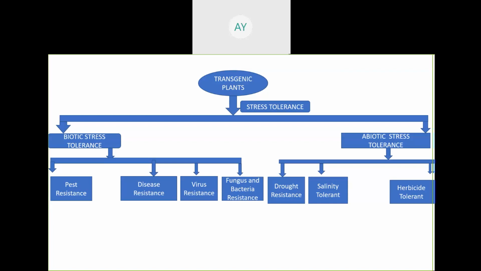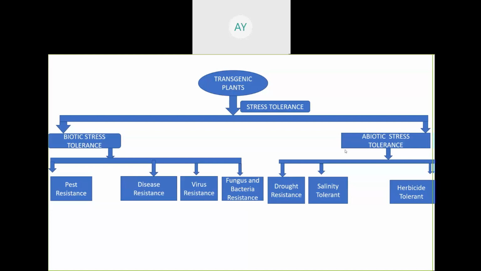Biotic means living organisms that can damage the plant leaf, plant stem, plant fruit, plant cereals. So if the resistant gene is present, then the plant cannot be affected by insects, bacteria, fungus, or virus. There are different types of genes that give resistance against different types of pathogen and different types of pest.